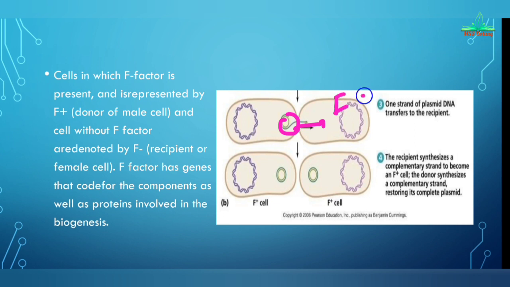Here is the F negative cell and here is the F positive cell, but after the transfer of the bacterial genetic material, both cells become F positive cells, because both have the genetic material and are ready to transfer it to another bacterial cell. One strand of the plasmid DNA is transferred to the recipient cell. The recipient cell synthesizes the complementary strand to become the F positive cell. The donor also synthesizes a complementary strand, restoring its complete plasmid. This bacterial cell will again restore its plasmid.